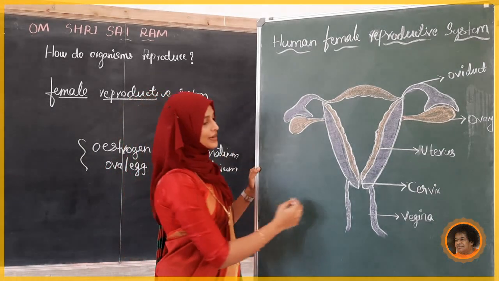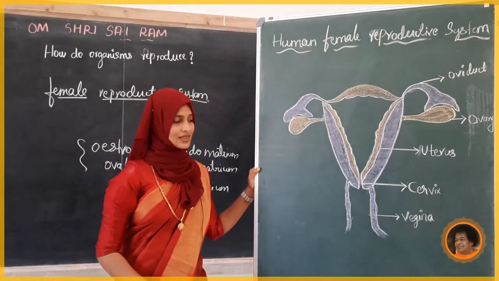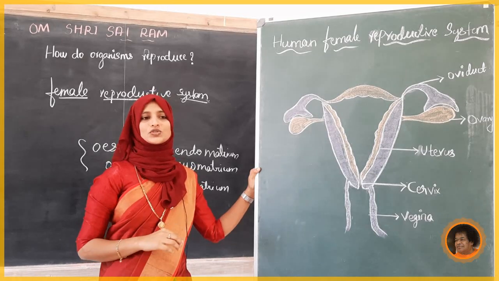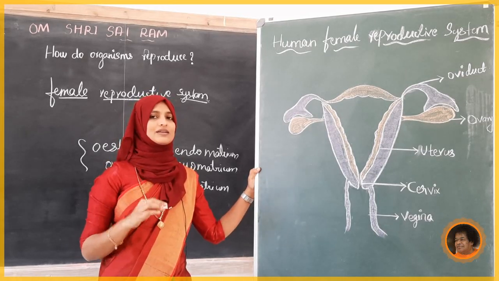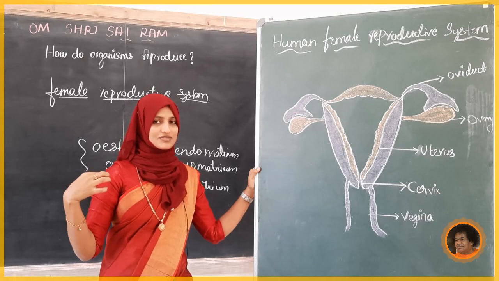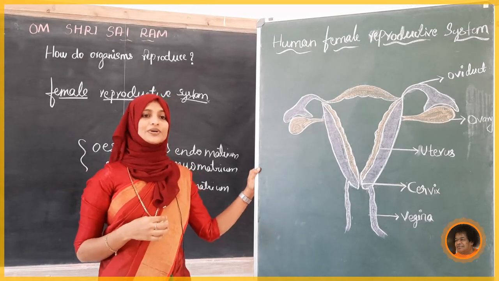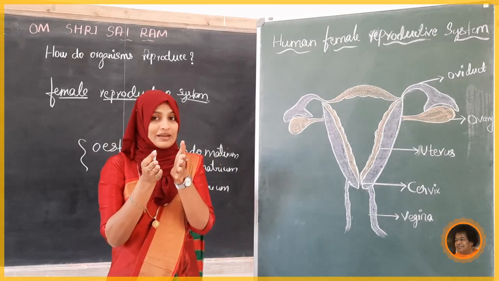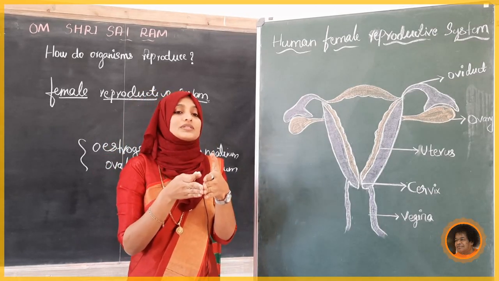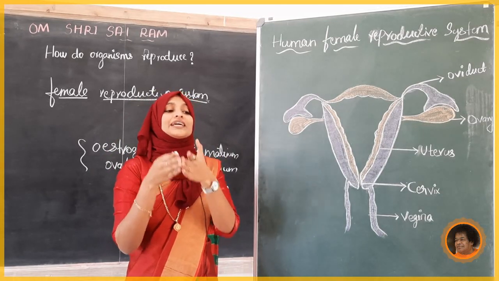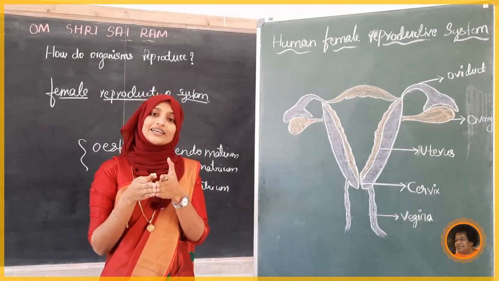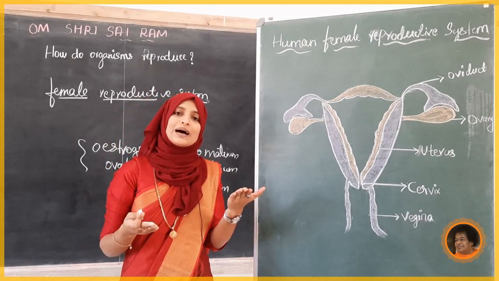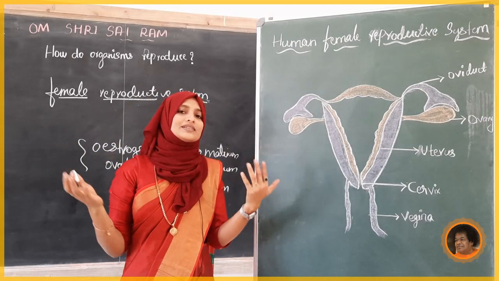Next, we will see the cervix. That is the last part of the uterus. It is also muscular, so it can contract and relax. It helps to close the uterine lumen. It closes and prevents foreign particles from entering the uterus. So if the cervix is not working properly, what will happen? All the foreign particles will enter the uterus.